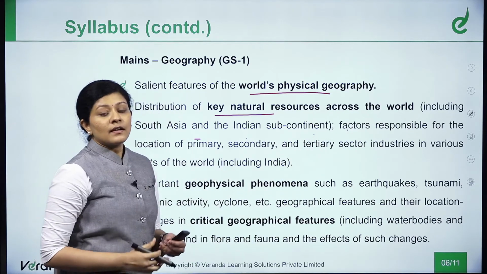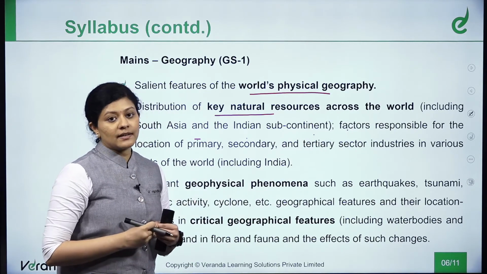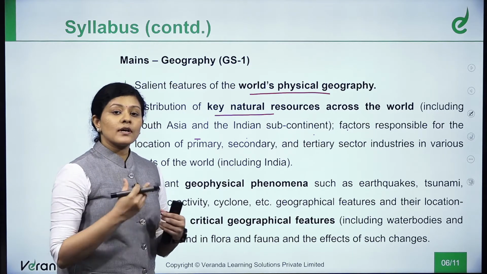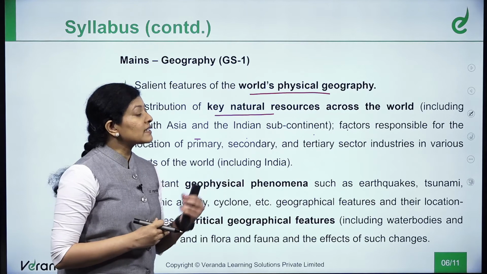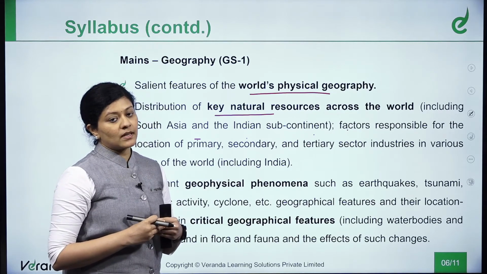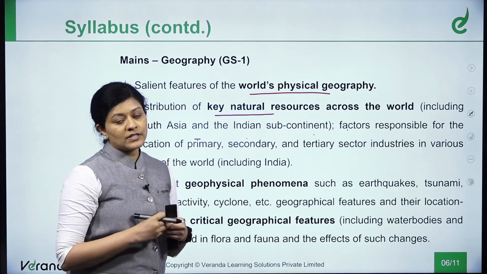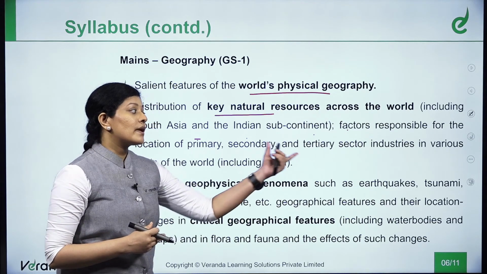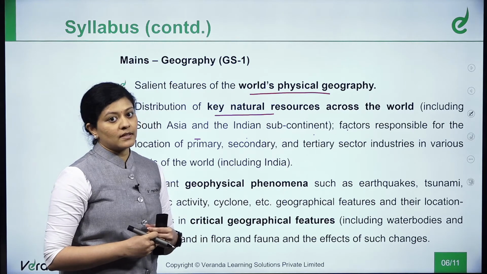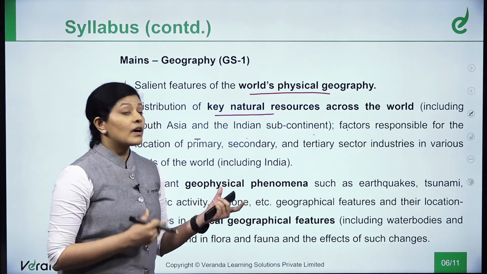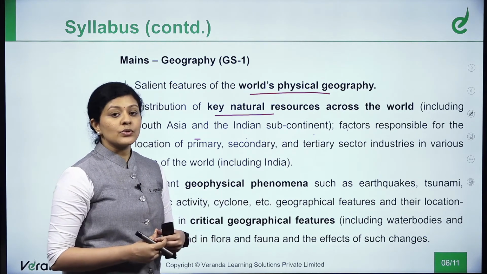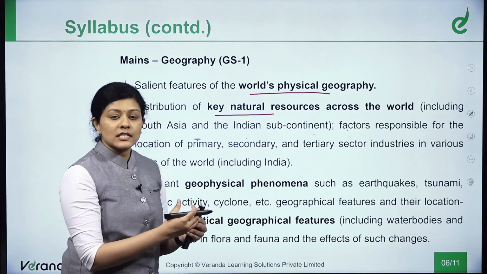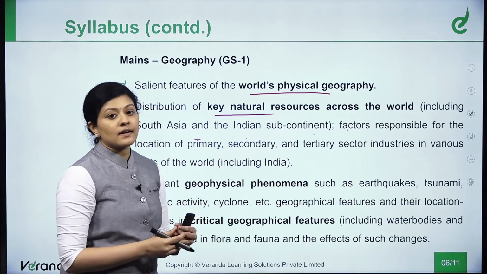Primary in the sense those products that we get from nature directly, like farming, fishing and mining. Secondary is about the manufacturing sector. What are the factors responsible for the location of the manufacturing sector? For example, what are the features for the car manufacturing sector or automobile manufacturing sector? Whereas the tertiary sector is about the service sector. The service sectors are information technology, communication, tourism, banking, all those are service sectors. These are the location factors responsible for these three industrial sectors primarily.